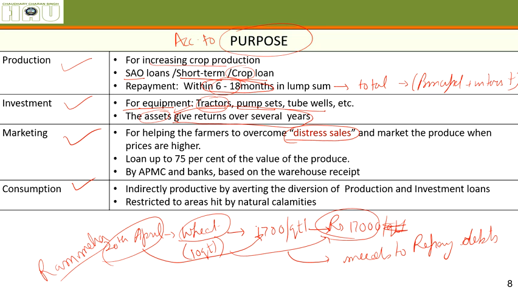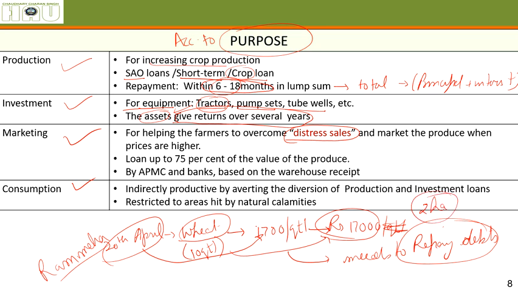So whenever he has the wheat crop ready with him, he'll try to sell it as soon as possible so that he can pay this debt as soon as possible. Okay, because the more time passes, the more and more interest he has to pay. One is this reason, and there can be other reasons also. He might need some money. For small and marginal farmers, I mean those who have land less than 2 hectares.